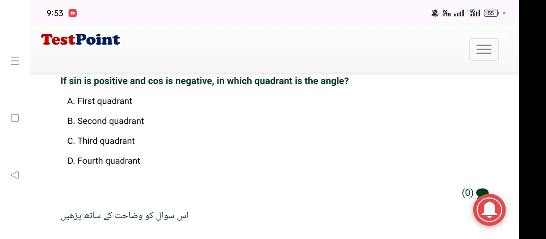Number 2. If sine is positive and cosine is negative, in which quadrant is the angle? Answer is second quadrant.